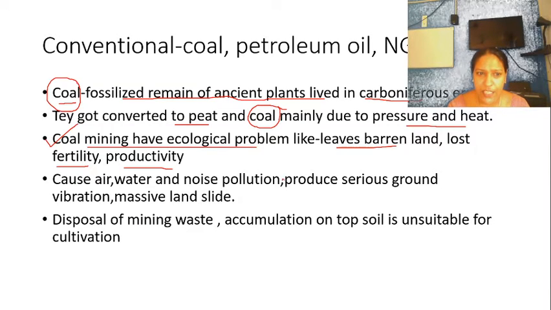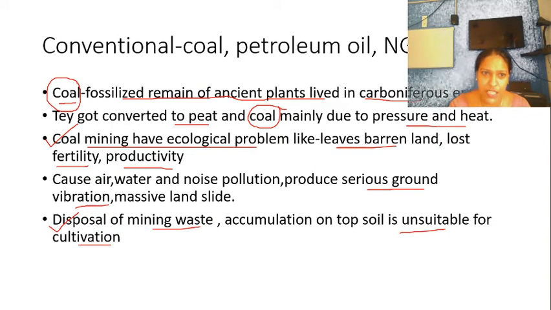Continuous mining causes serious ground vibrations, which can lead to massive landslides. Another problem is the disposal of waste. When we dispose of it on the soil surface, it is unsuitable for the cultivation of plants. So these are the different problems associated with coal mining.